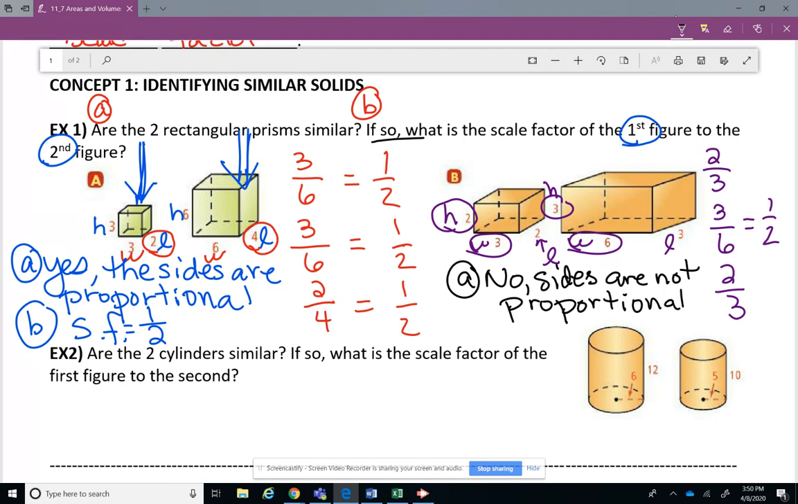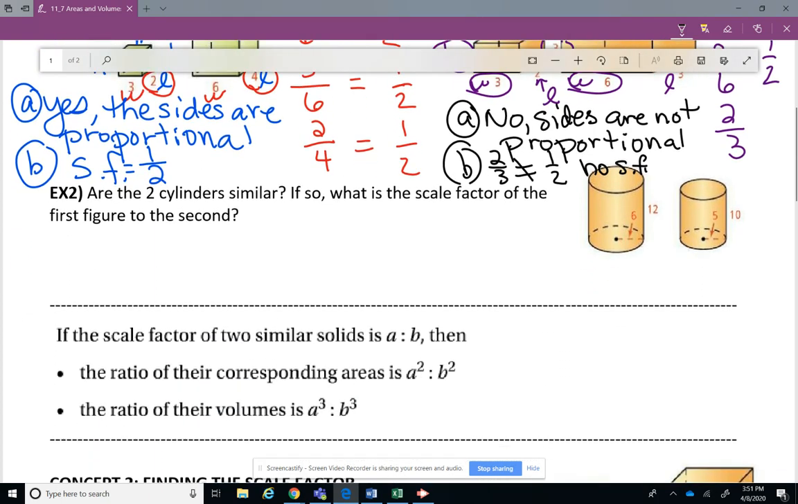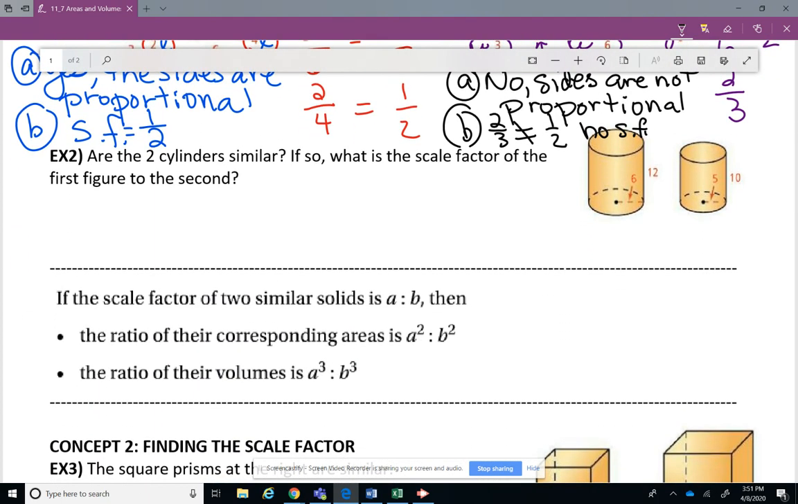So for the second part, what is the scale factor? There's not one. For B, you could say that 2/3 is not equal to 1/2. There is no scale factor if you want to put that. You don't have to. We already said no, so you don't really have to answer that second one for this problem. All right, let's apply this using the cylinders.